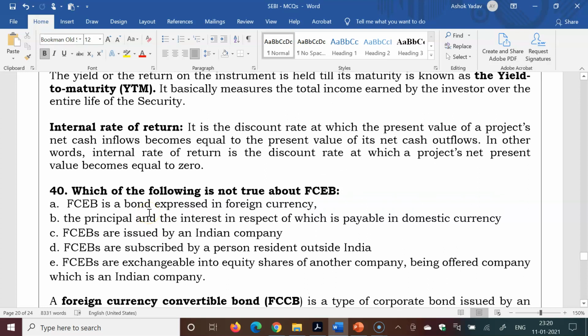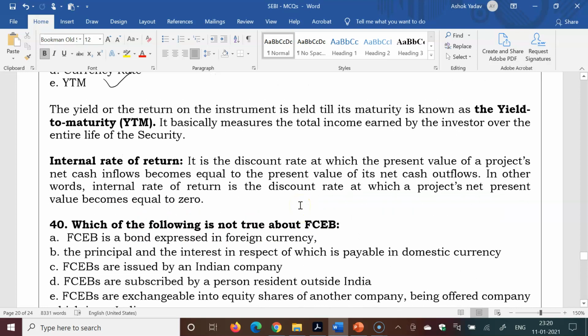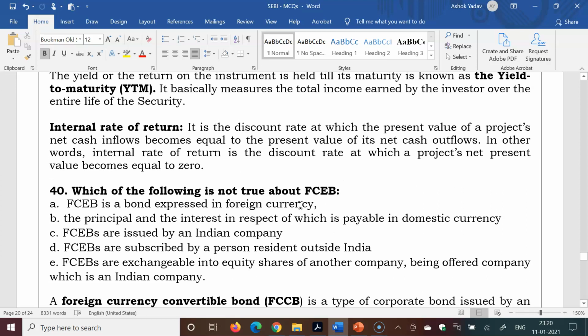Which of the following is not true about FCEB, foreign currency exchangeable bond? Question was asked in the SEBI 2018. FCEB is a bond expressed in foreign currency. It's right. The principal and the interest in respect of which is payable in the domestic currency. It is not right. FCEBs are issued by an Indian company.